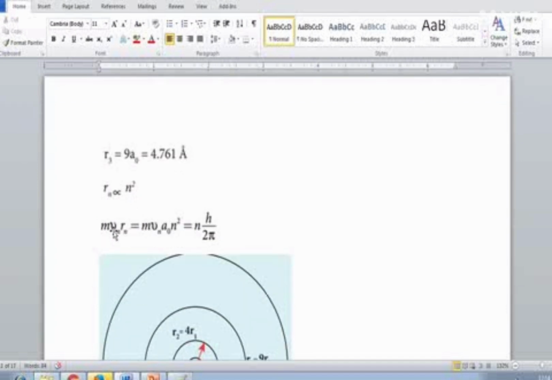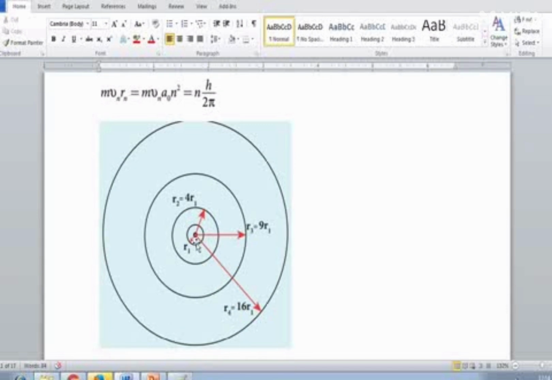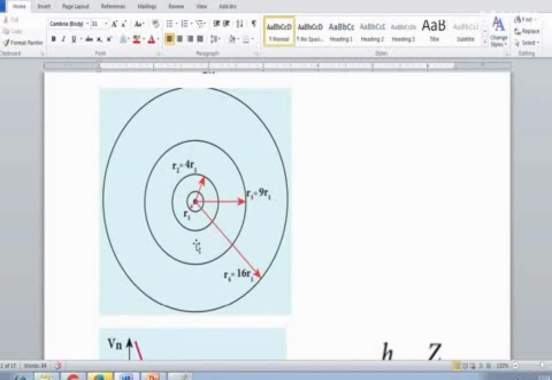In this equation, m Vn Rn, instead of Rn you can write A0 n square. That is also equal to n h cross or n h by 2 pi. So roughly you can draw the diagram. This is for the atom. There is R1, R2, R3 and R4. So R2 equals 4R1, R3 equals 9R1, R4 equals 16R1. Suppose R5 is there, that is 25R1. Like that it will increase.